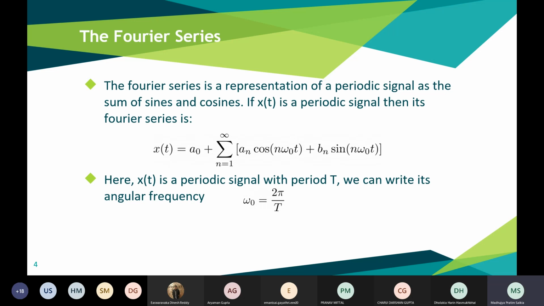The basic form of a Fourier series can be seen in the slides, right? x(t) is equal to a naught plus the sum for n equal to 1 to infinity of a n cos n omega naught t plus b n sin n omega naught t. So this is the Fourier series representation for a periodic signal. And omega naught is 2 pi by T, where capital T is the time period, or we can say omega naught is 2 pi f.